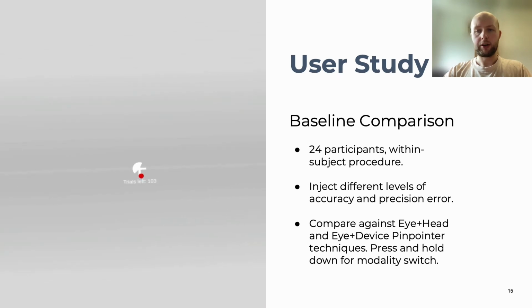We also compared our techniques against the eye plus head and eye plus device pinpointing techniques, wherein the user first points with gaze and then switches to either head or controller via a button press and hold down, which displays a cursor at the gaze position, which they can then refine, and selection is finally performed via a button release.